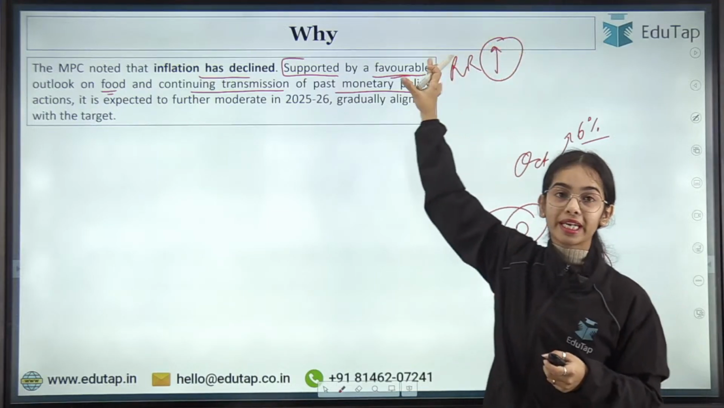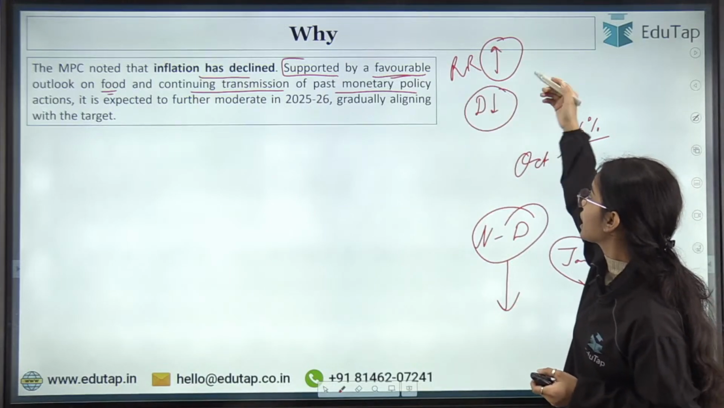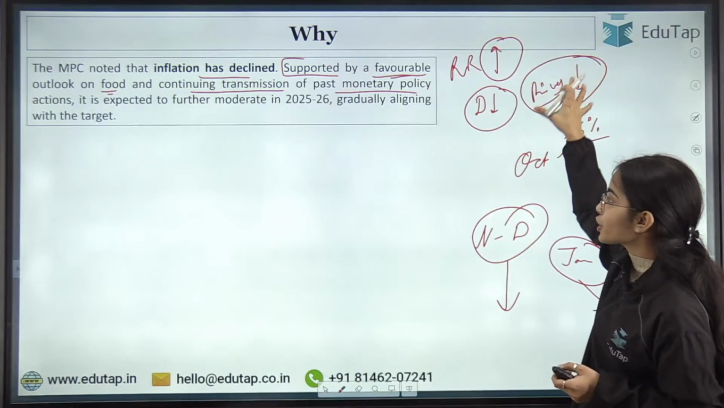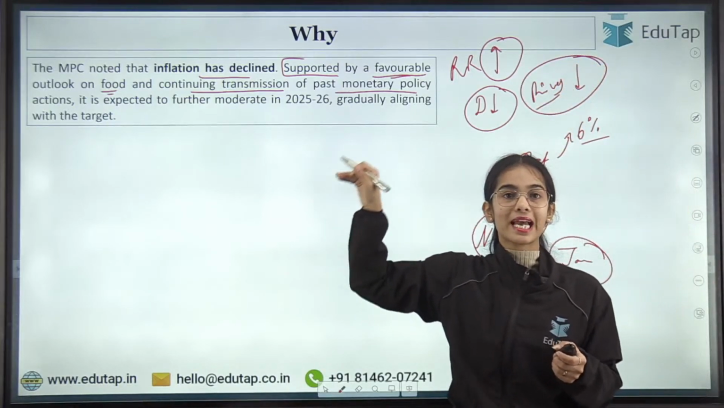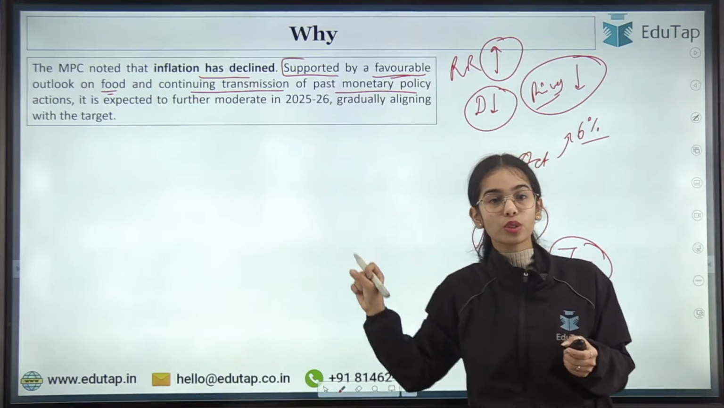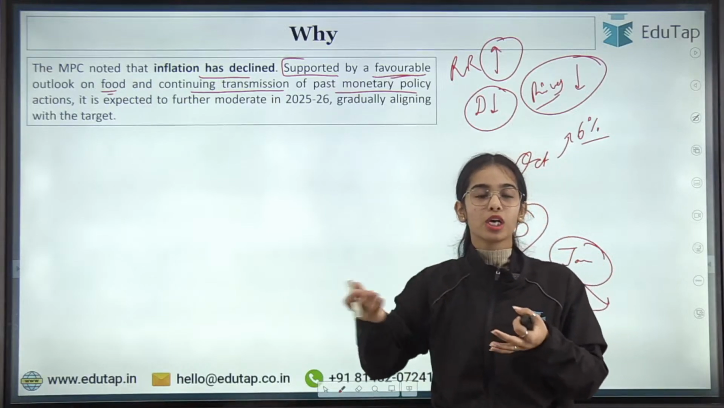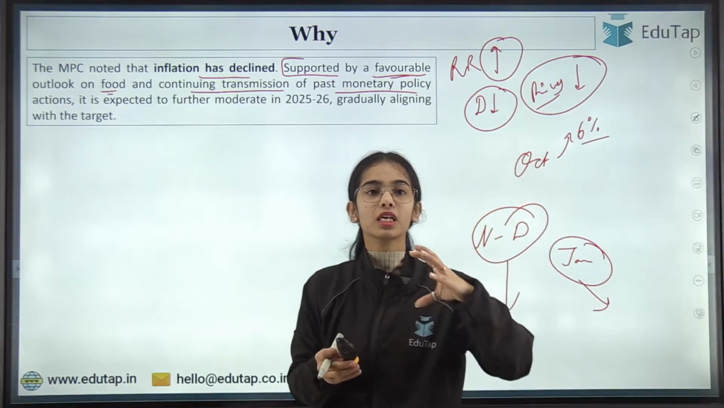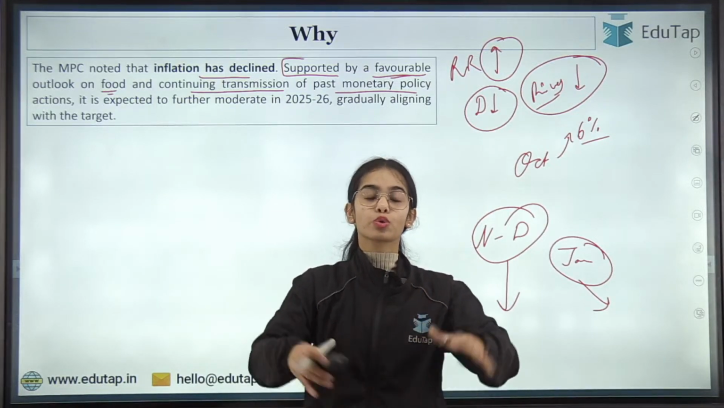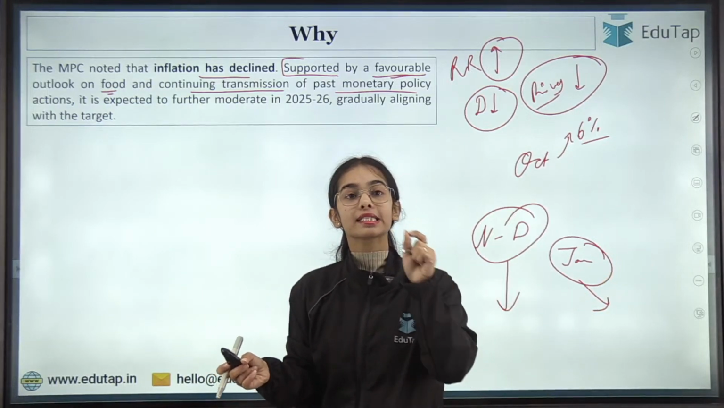So if the repo rate has been kept high, that means demand was controlled in the economy and the prices. If demand is less, the prices will reduce. So to control inflation, the Monetary Policy Committee has kept the repo rate high, and that effect is being shown now, because it's not that today the RBI or Monetary Policy Committee decides to reduce the repo rate and today the money supply will increase, today the whole transmission will happen. No, it takes time.